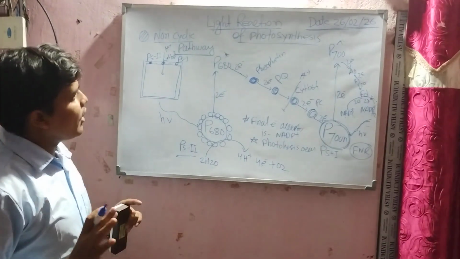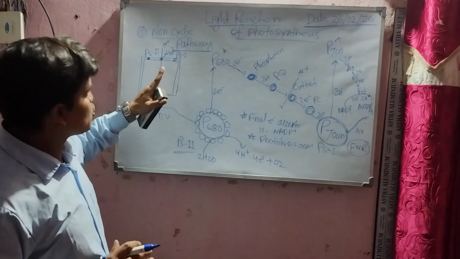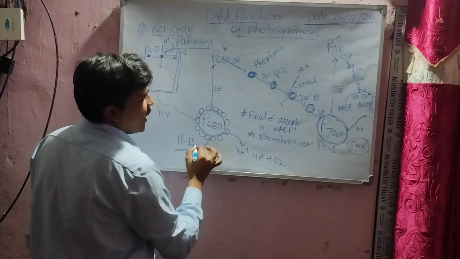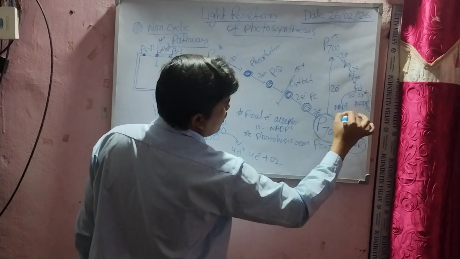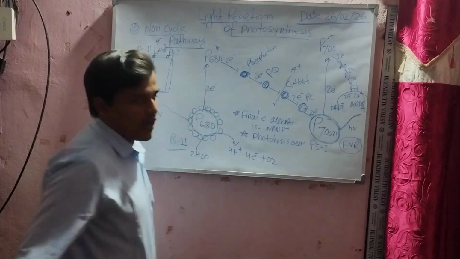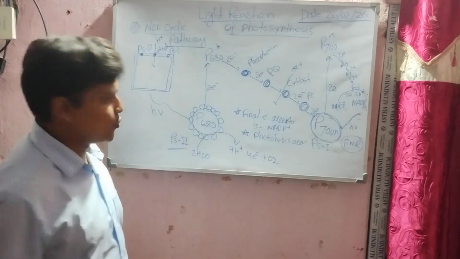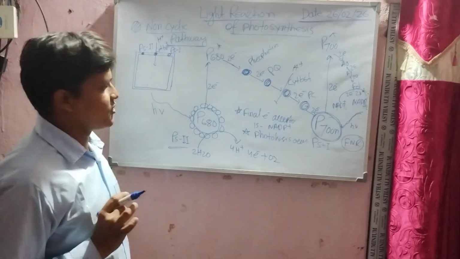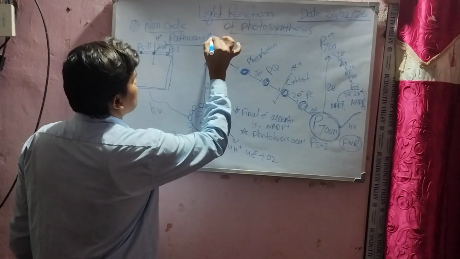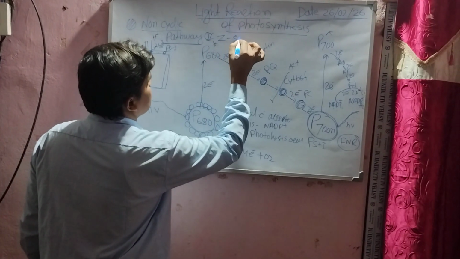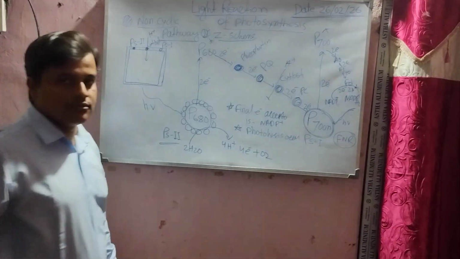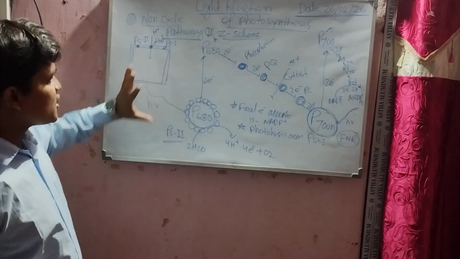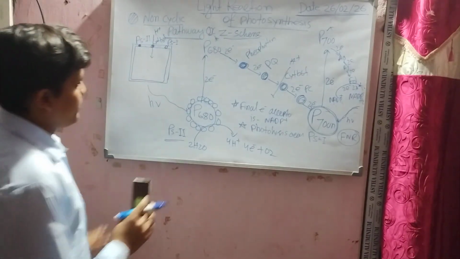Okay, do you understand the non-cyclic pathway? That's why it's called non-cyclic: it starts from PS2 and ends at PS1, going to NADP plus and H, with formation of NADPH2. This graph looks like the English letter Z, which is why it's also called the Z scheme. Next we are going to discuss how ATP is formed.